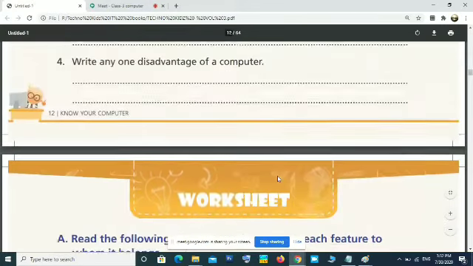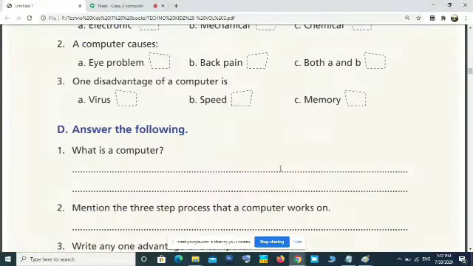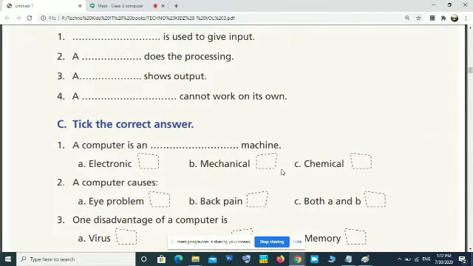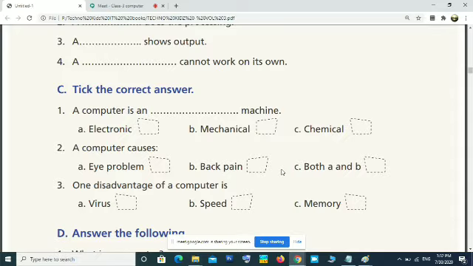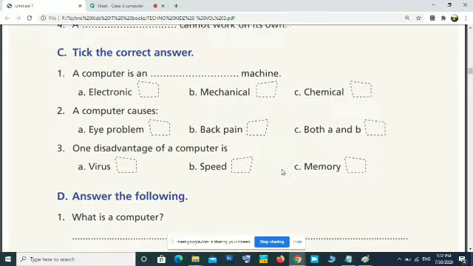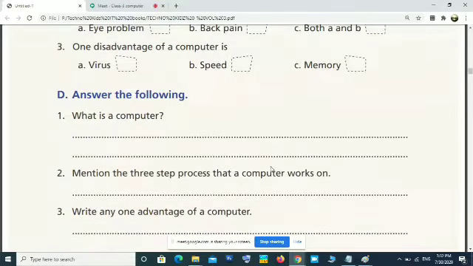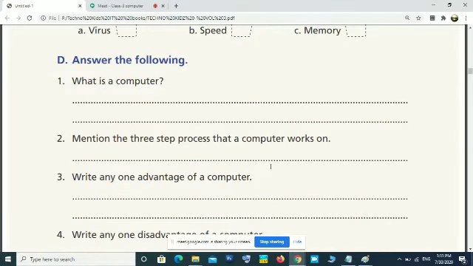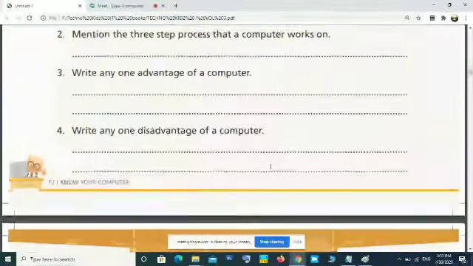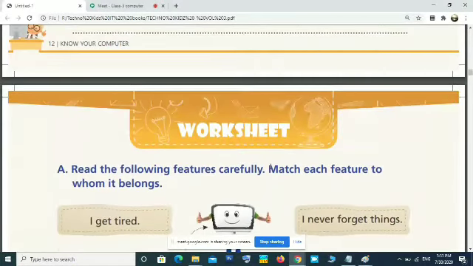Okay, last class we finished up to this activity, first chapter, exercise part, up to C we finished. All of you remember that. After that, the answer the following I will post in the WhatsApp group. The next is a worksheet.